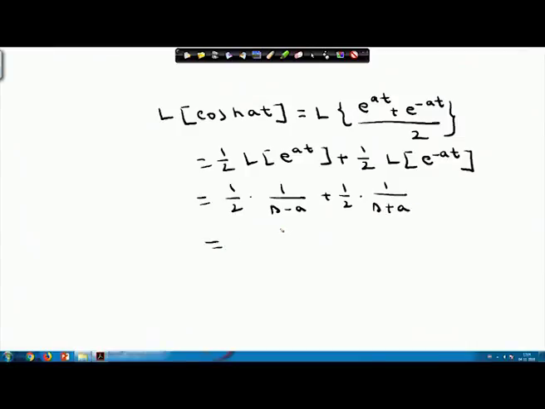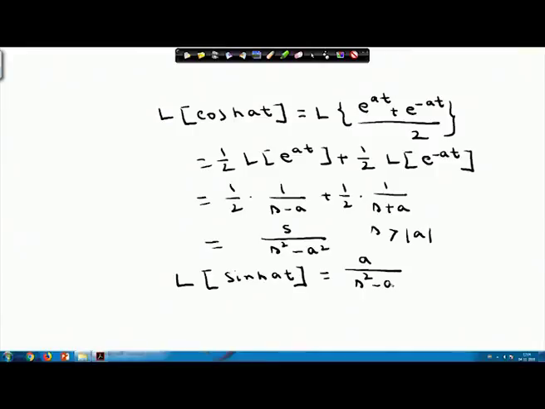So, if I combine them, this will become s by s squared minus a squared, where s is greater than the absolute value of a. Therefore, the Laplace transform of cos hyperbolic at is equal to s by s squared minus a squared, and in the same fashion you can do this. The Laplace transform of sin hyperbolic at will be equal to a by s squared minus a squared, where s is greater than the absolute value of a.